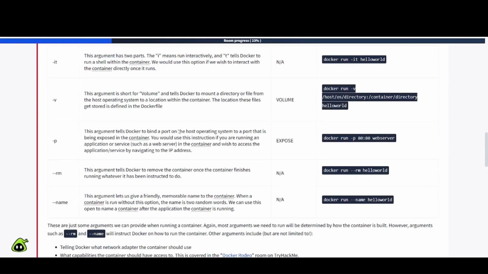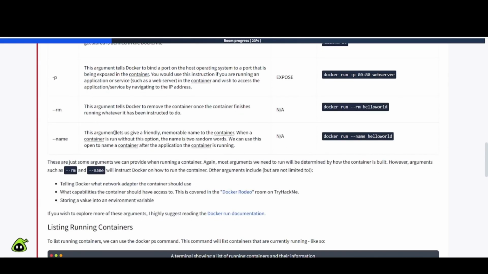Okay. Next one is --rm. This argument tells Docker to remove the container once the container finishes running whatever it has been instructed to do. So docker run --rm hello world. Next, --name. The argument lets us give a friendly, memorable name to the container. When a container is run without this option, the name is two random words.